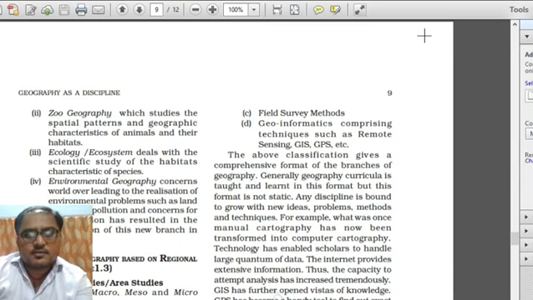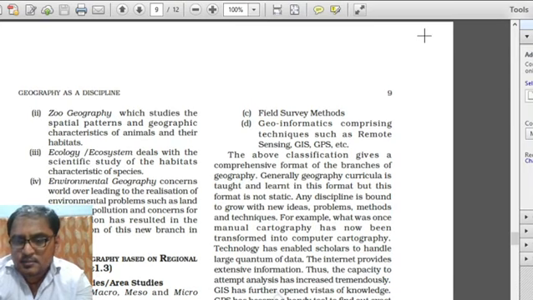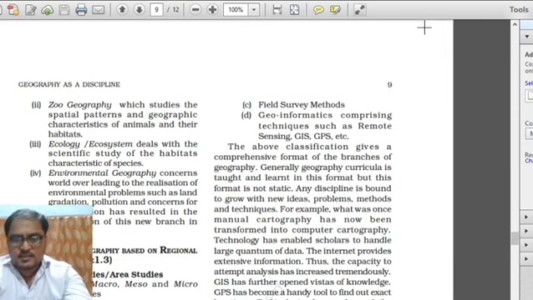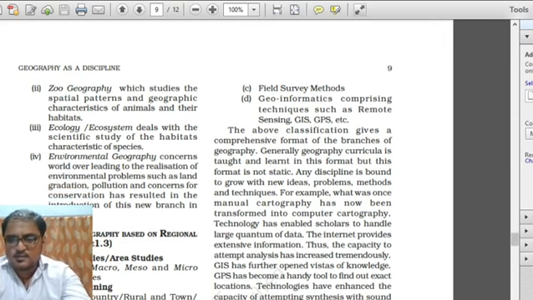Today we are going to discuss the branches of geography based on the regional approach. So let's see what comes under the regional approach. As we already studied the regional approach yesterday, we had seen what is the difference between the spatial analysis or the temporal analysis and the regional approach.